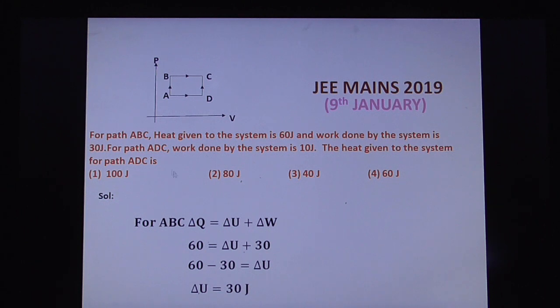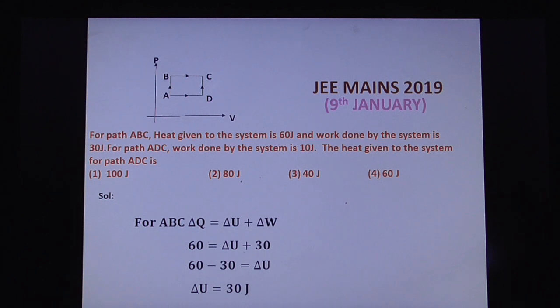That means for ABC, delta U is equal to 30 joules we got. So for the path ADC also, delta U is equal to 30 joules. Why? Because it is independent of path, so it is equal for all paths. Therefore for ADC also you have to take delta U as 30 joules. This is the key point for this question, and very simple one.